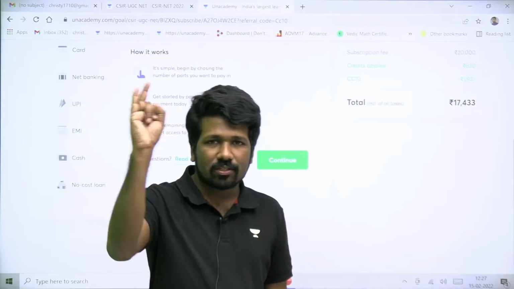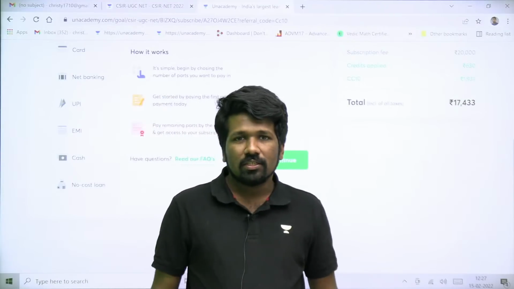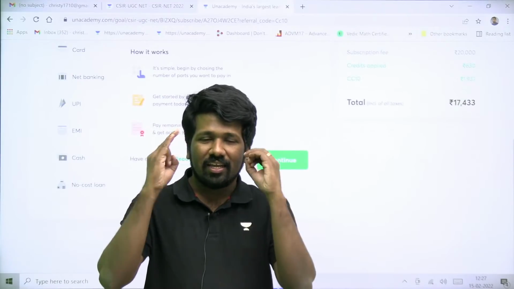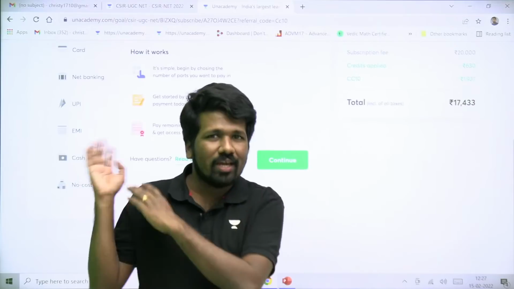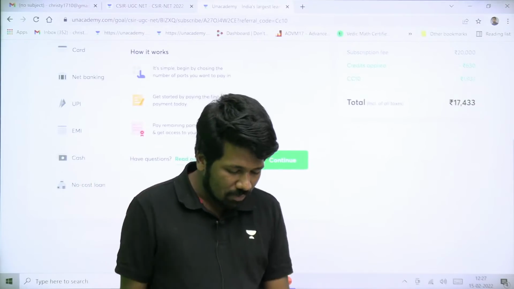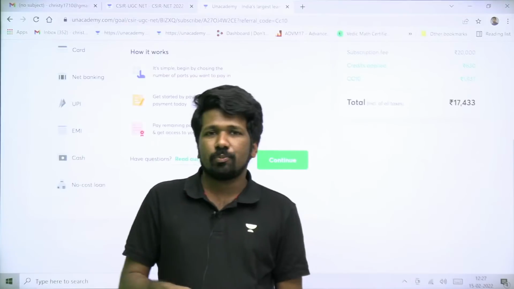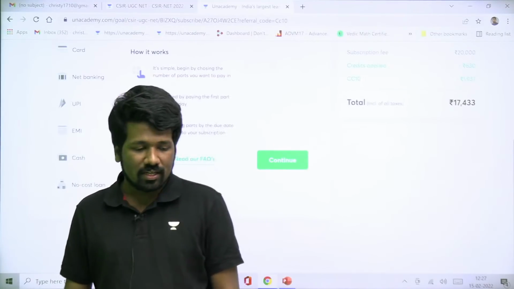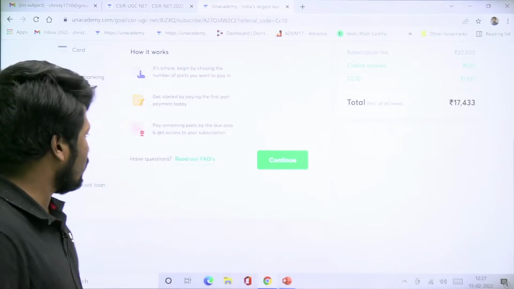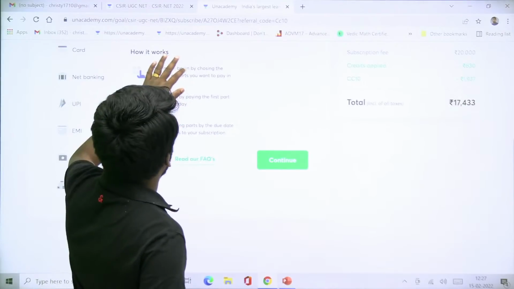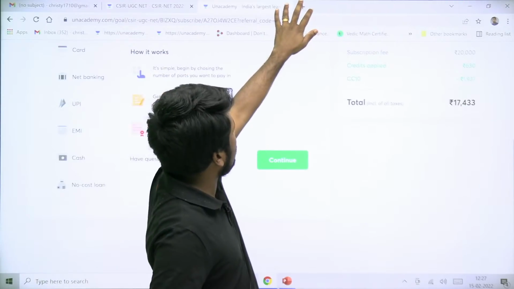At 11 a.m. and 6 o'clock I take free classes, just like 2 Plus courses daily, 2 free classes also nowadays I give. After the exam, according to the interest of students, we will continue more free classes. Today at 6 p.m. there is a GATE paper analysis free class. Those of you who want to attend that, you can attend it. I will be doing the GATE paper analysis of the life science question paper today.